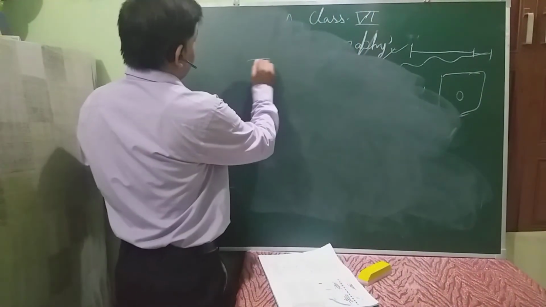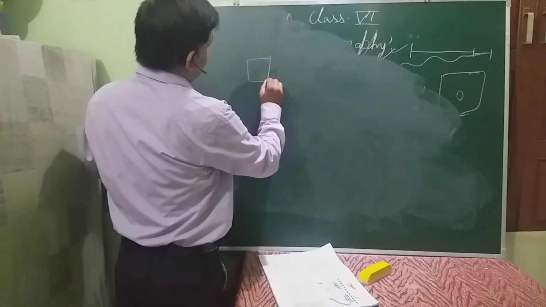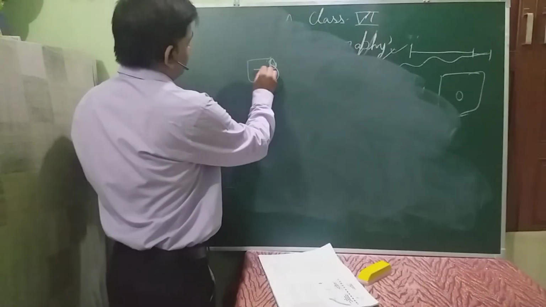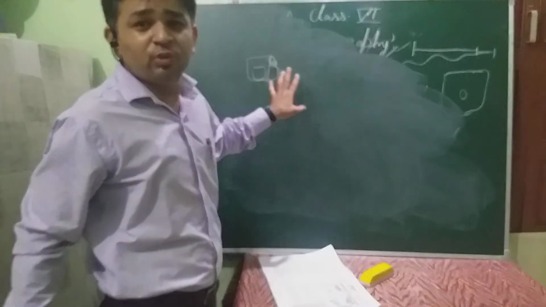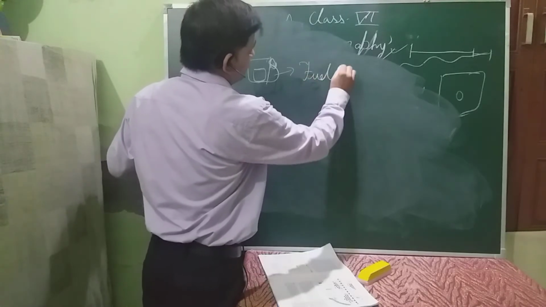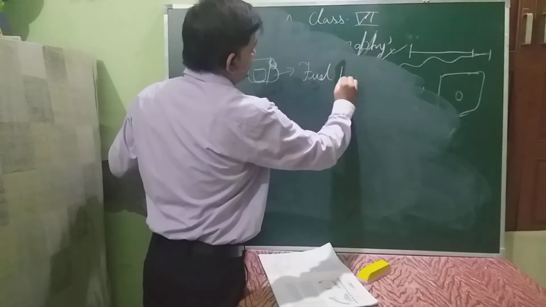Like this pipe-like structure, this symbol is usually used for fuel stations, or petrol pumps.